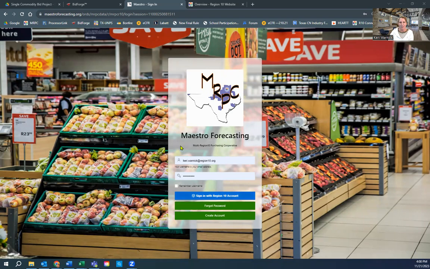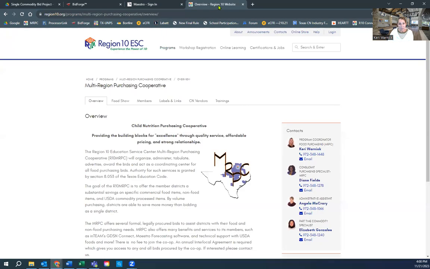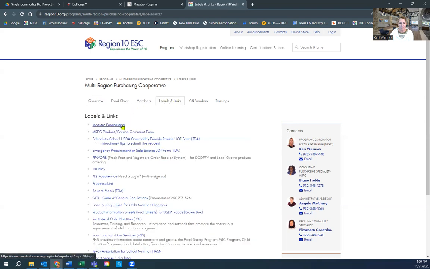All right, so this is the login screen. Now, how did I get to this? On the Multi-Region Purchasing Co-op website, and this is on the home page for MRPC, there is a tab titled Labels and Links. When you click on that tab, Maestro Forecasting link is the very first one. This is how you get to that.